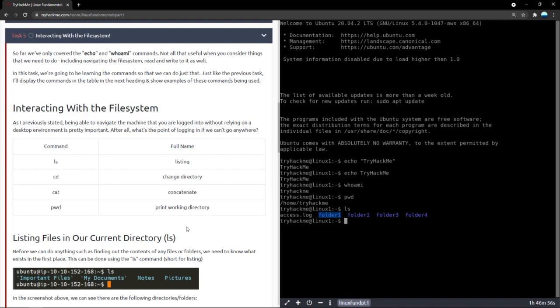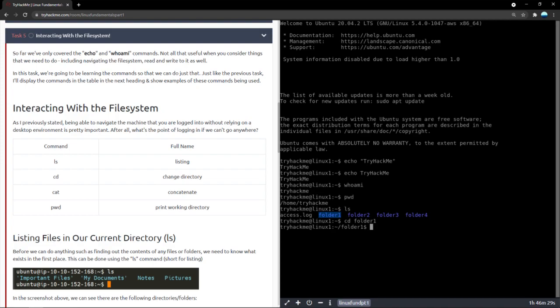So yeah, this is ls. Now let's say we wanted to change directory. Let's say we want to go inside folder 1. Basically, what we will do is we will ask it to cd, change directory. When you type cd, you press space and then you specify the address you want to go to. In this case, you want to go to folder 1.